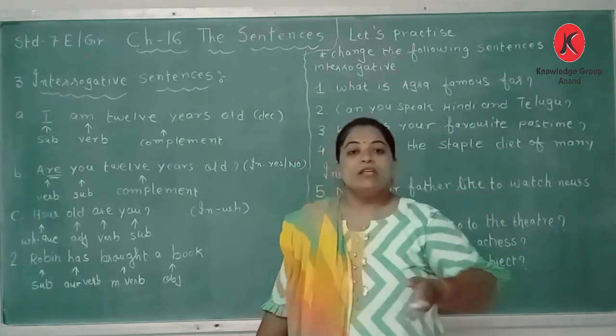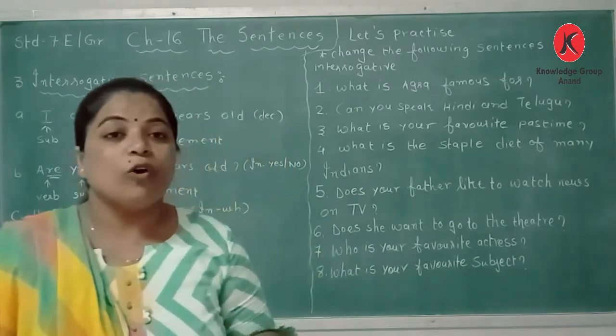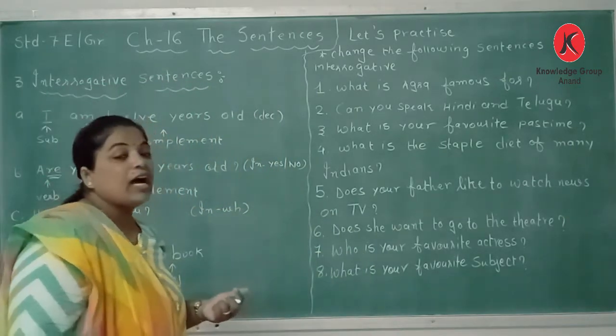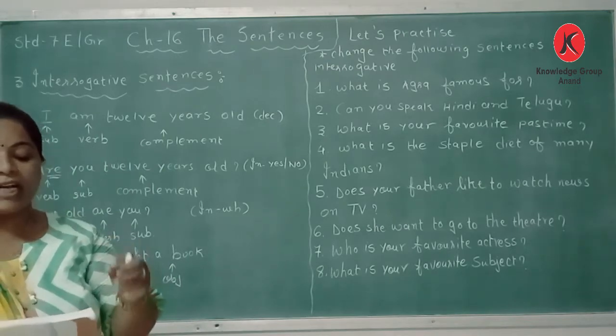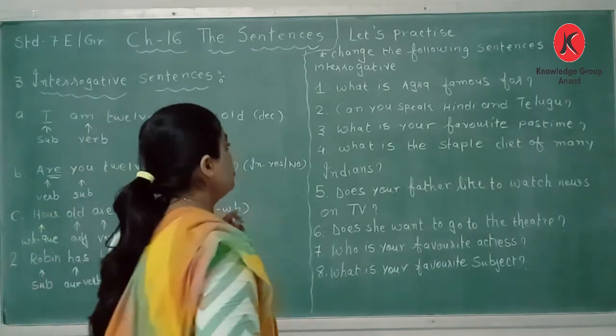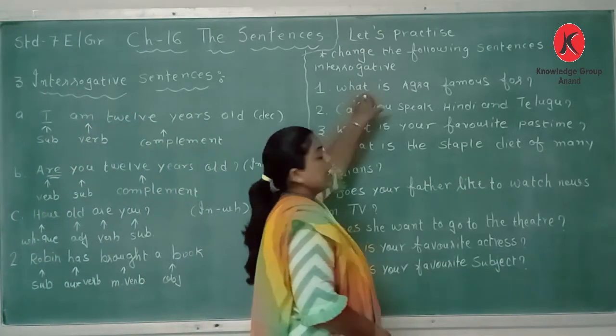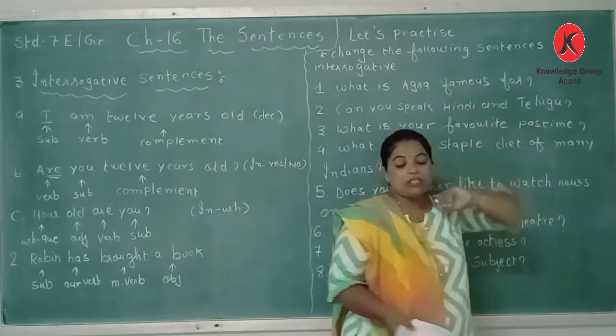With the what, we are asking a question. The answer is in the textbook that Agra is famous for the Taj Mahal, but the same sentence we have to change into WH. What is Agra famous for?